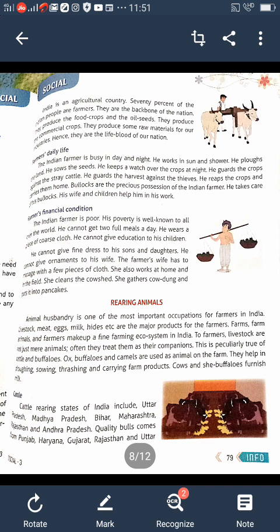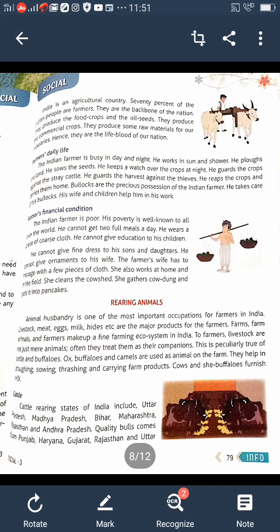His poverty is well known all over the world. He cannot get two full meals a day. He wears a piece of coarse cloth. He cannot give education to his children. What is the condition of the farmers? They are very poor. They cannot get two full meals a day. He cannot give education to his children.